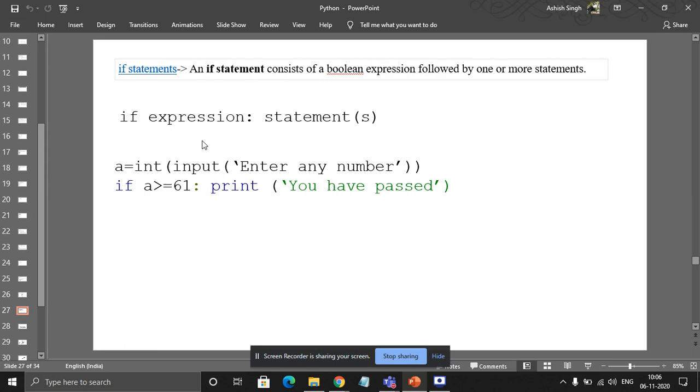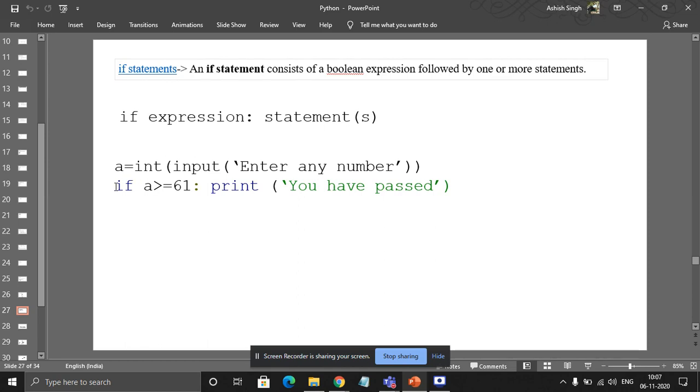See here, the example is given at the downside. a is equal to int input, where I'm going to get any value from the user, and then with the help of the int function, I'm converting that value to an integer, and that value will be stored in a.